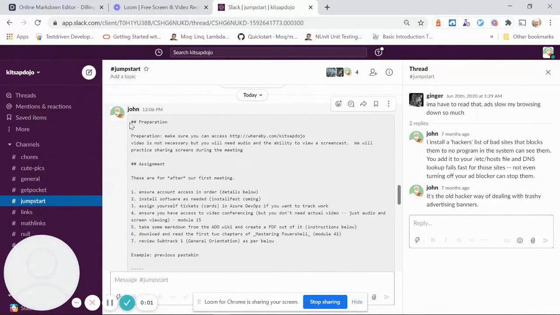loom.com. Okay, testing loom.com for screen recording software.